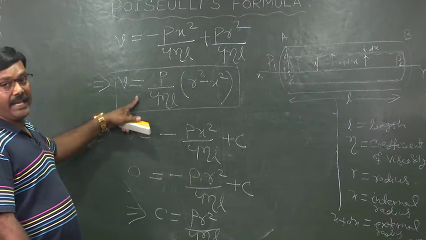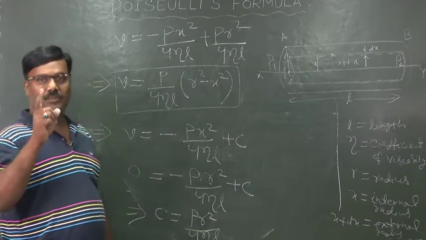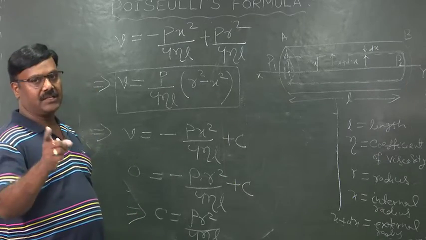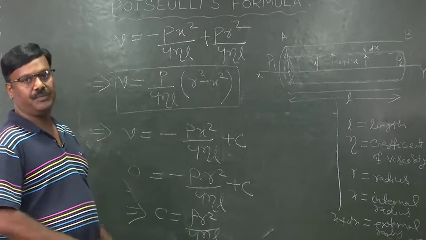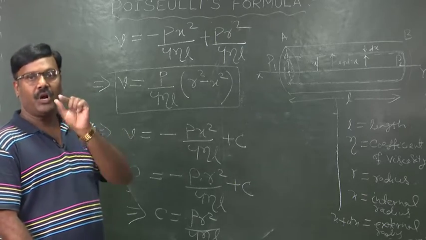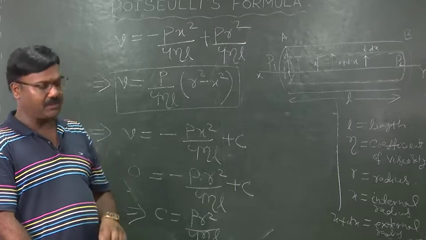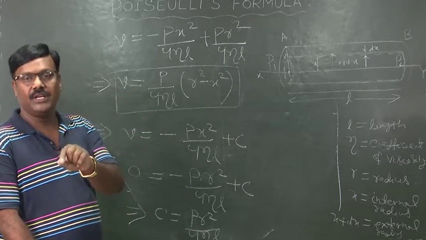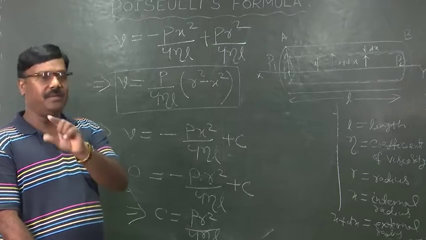But our aim is to calculate the volume of a liquid flowing per second across any cross section of the tube. That is, we have to find out V, for which we have to calculate dV, that means the volume of liquid flowing through the element.